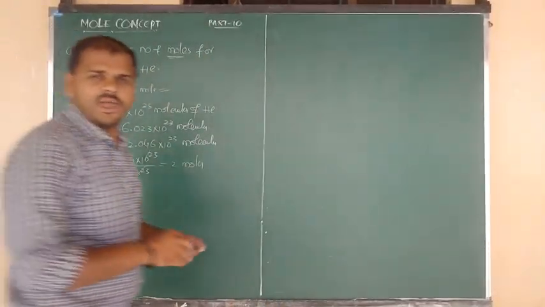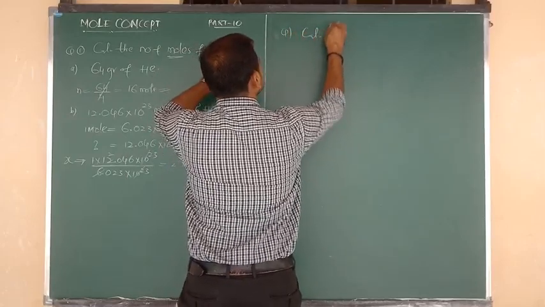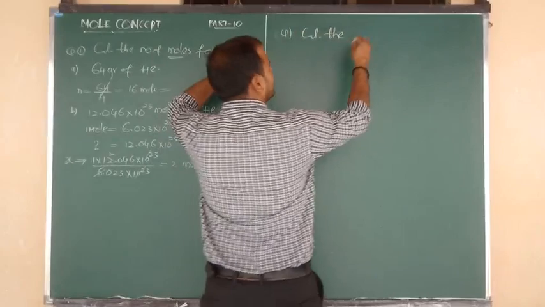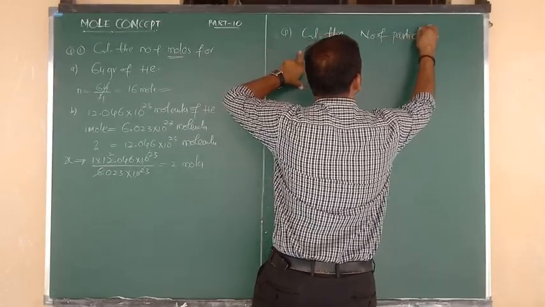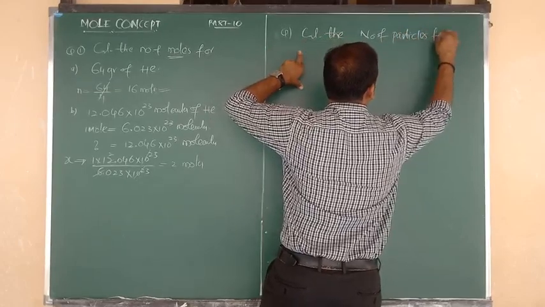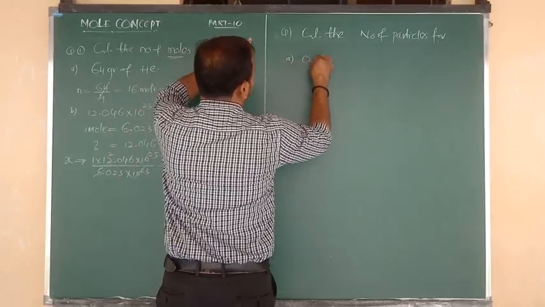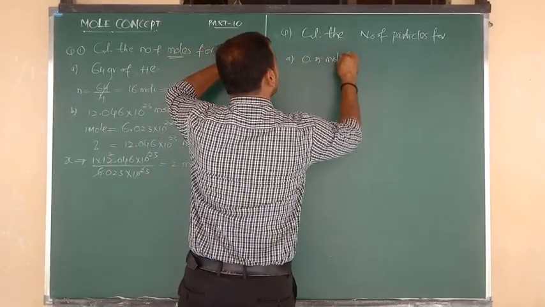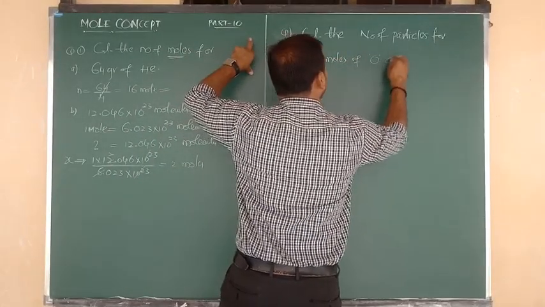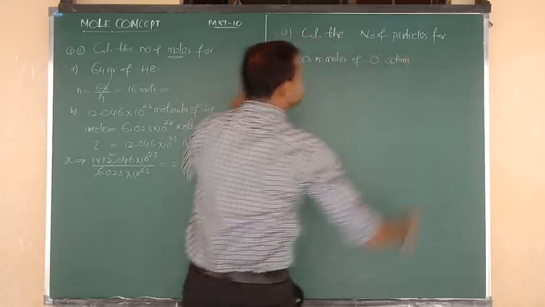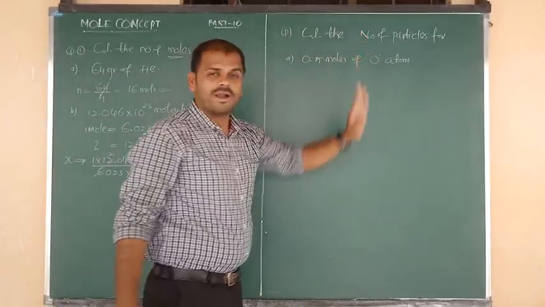Now I am changing the question a little bit. First suppose the question is: calculate the number of particles for, in that I am going to write A, 0.5 moles of oxygen atoms. This is the question I have given to you. So in 0.5 moles of oxygen atoms, how many particles are there?